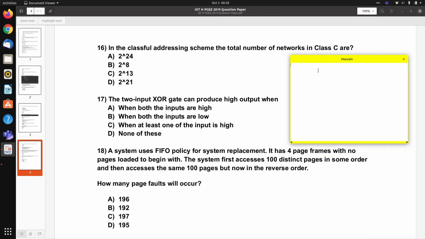So question number 16, in the classful addressing scheme, the total number of networks in class C are. So let's discuss this question.